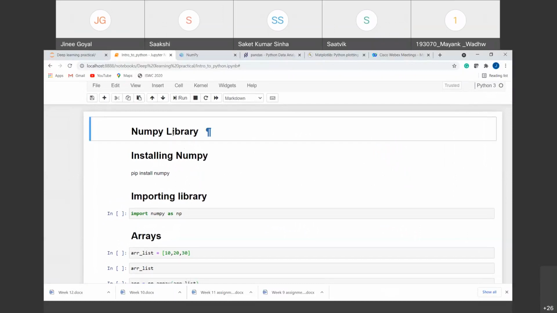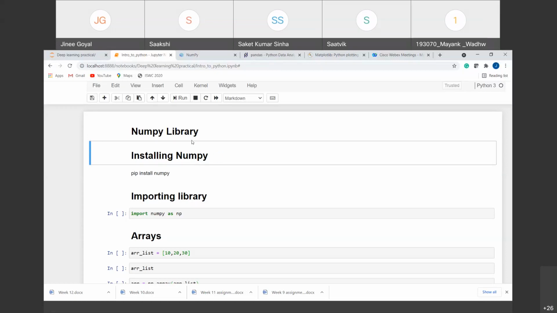So first of all, we'll start with the NumPy library. NumPy library is a linear algebra library that is used for Python. It is a main building block that is incredibly fast, and it has its binding to the C libraries. That is, various functions are there which have their bindings with the C library. That is why we are going to discuss NumPy library first. It is the most used library in machine learning and deep learning.